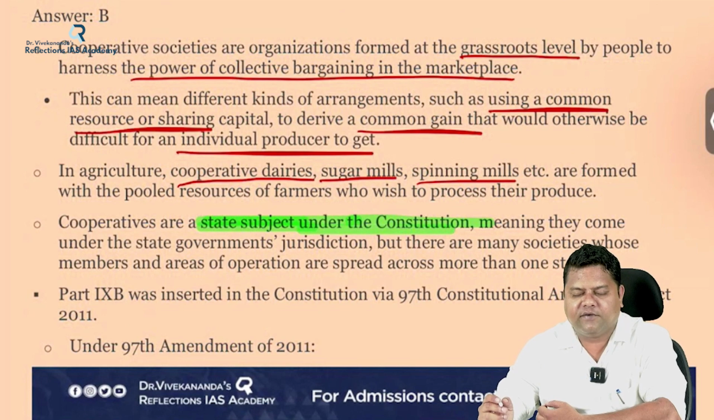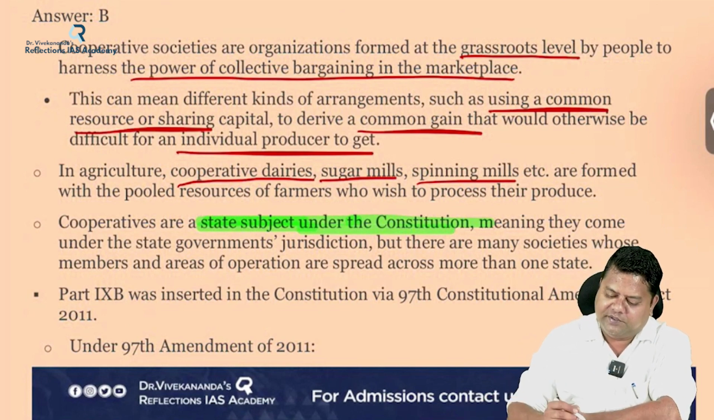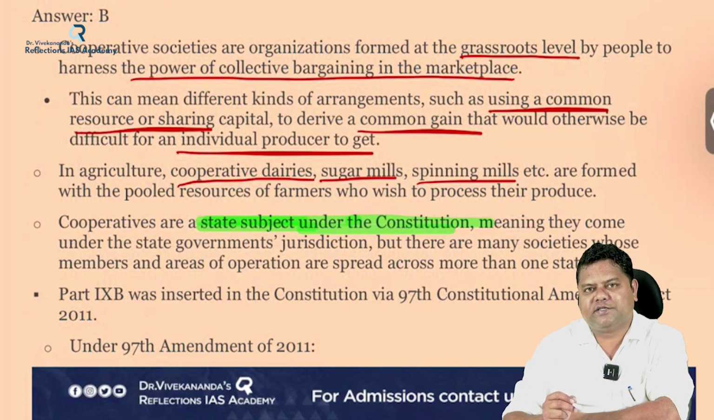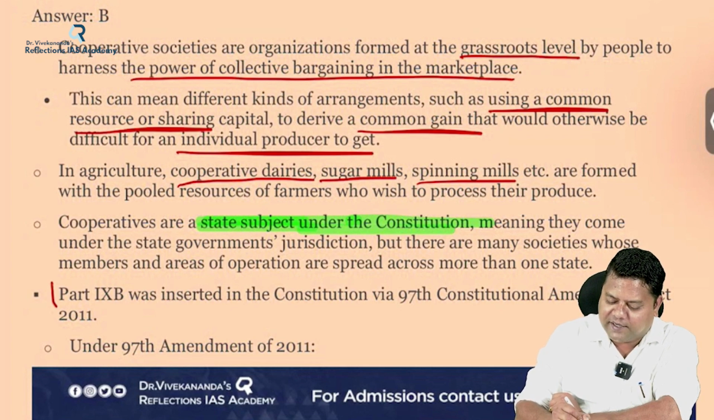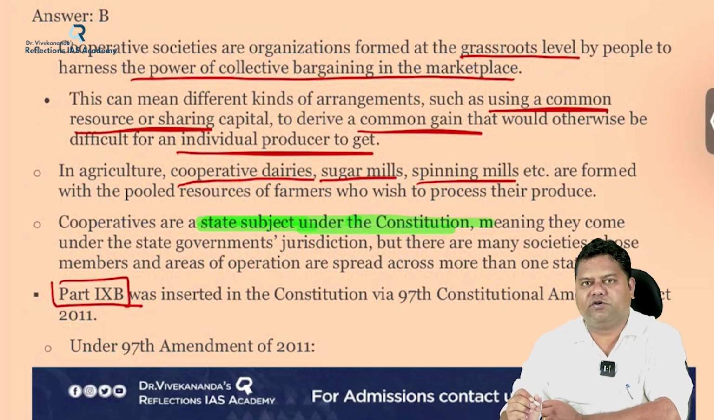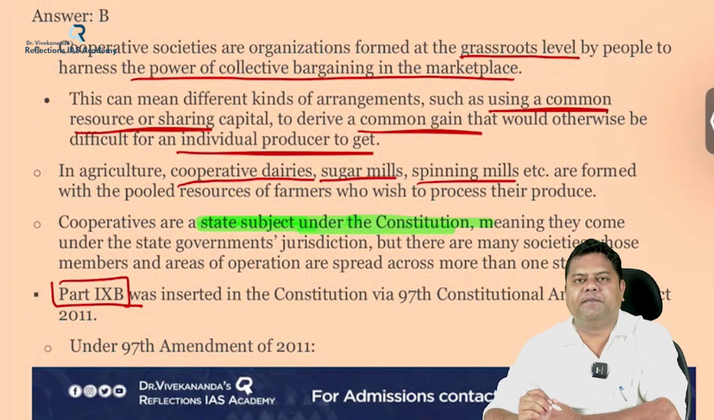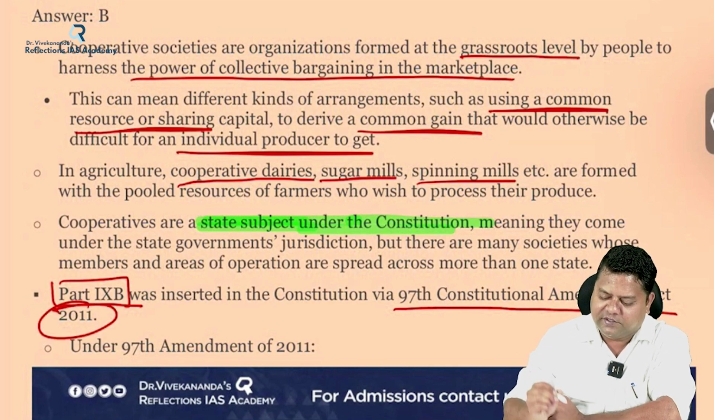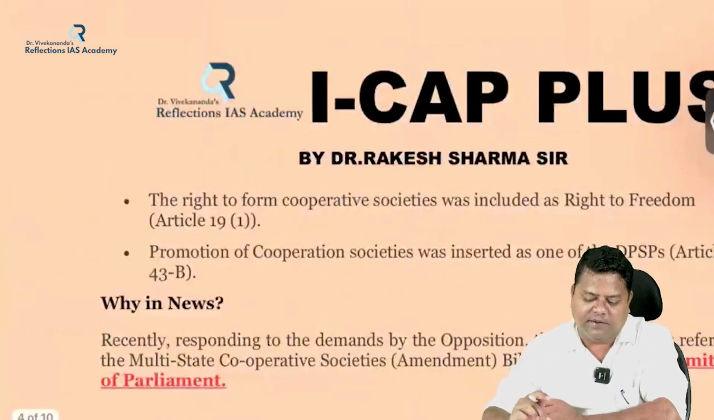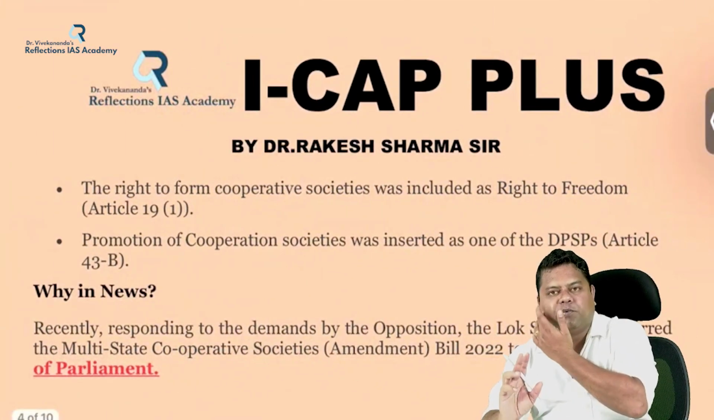Okay, they fall entirely under the jurisdiction of the state governments. And these cooperative societies were set up by the Indian Constitution by adding a new part called Part 9B and by making an amendment to the Constitution via the 97th Constitutional Amendment Act of 2011. So under this 97th Constitutional Amendment Act of 2011, two provisions were made.